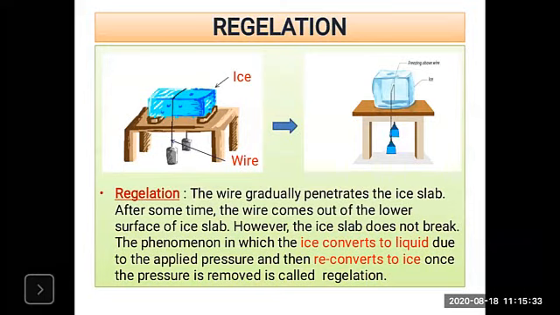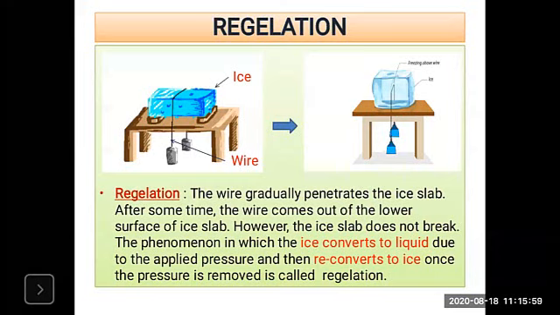This means what? At 0 degree Celsius, the ice gets converted into water. We know that 0 degree Celsius indicates the latent heat of fusion at constant temperature. When the temperature remains constant, the ice melts and converts into water at 0 degree Celsius. So it indicates it applies the latent heat of fusion.